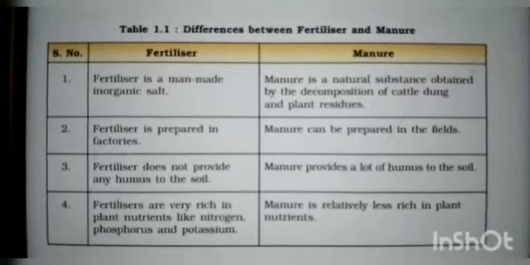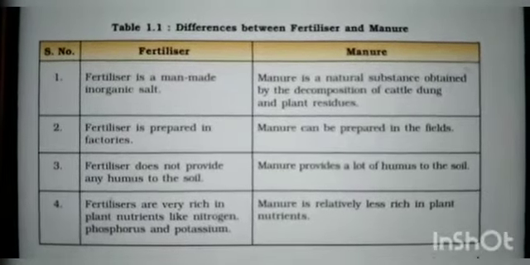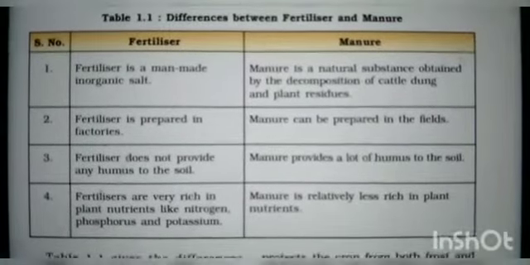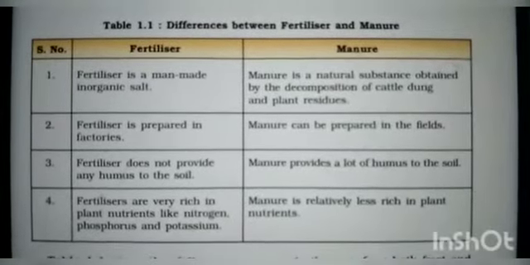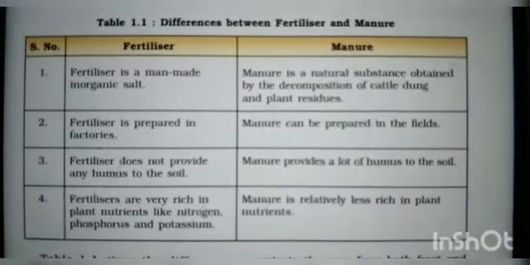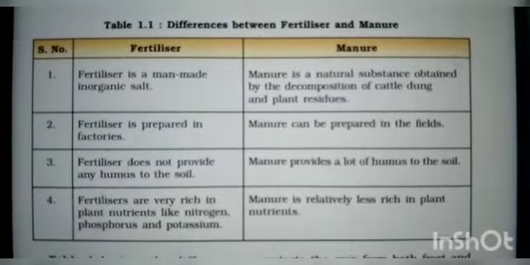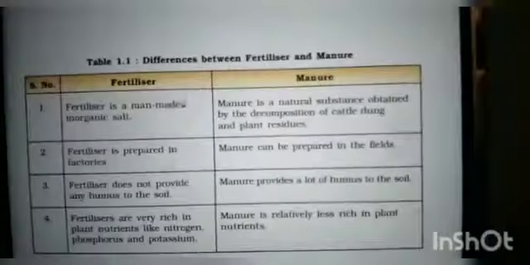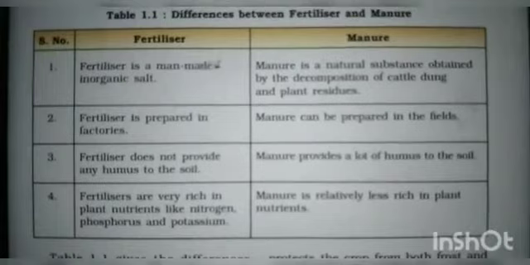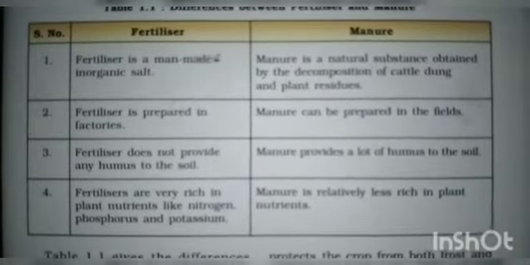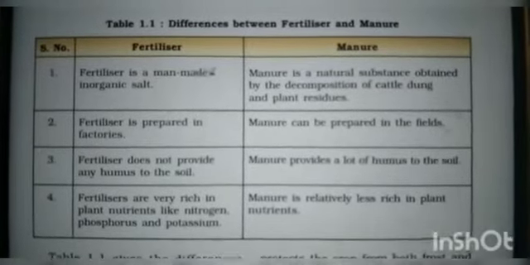The next difference between fertilizers and manures is that fertilizers are prepared in factories, and manures can be prepared in the field, by using animal waste and plant waste. Next, fertilizers do not provide any humus to the soil. Humus means organic matter, so fertilizers do not provide any organic matter to the soil. Manures provide a lot of humus to the soil.